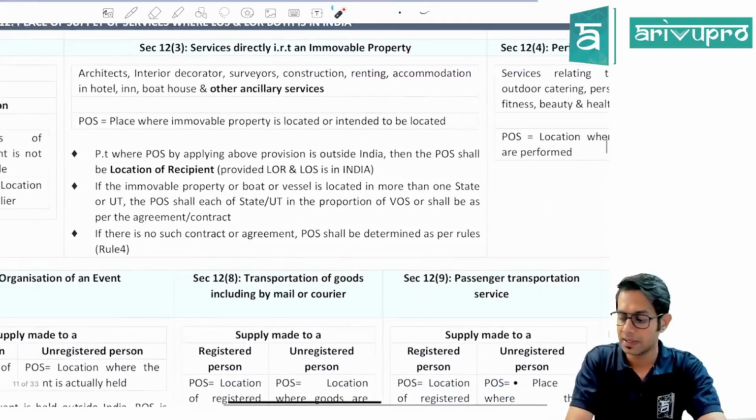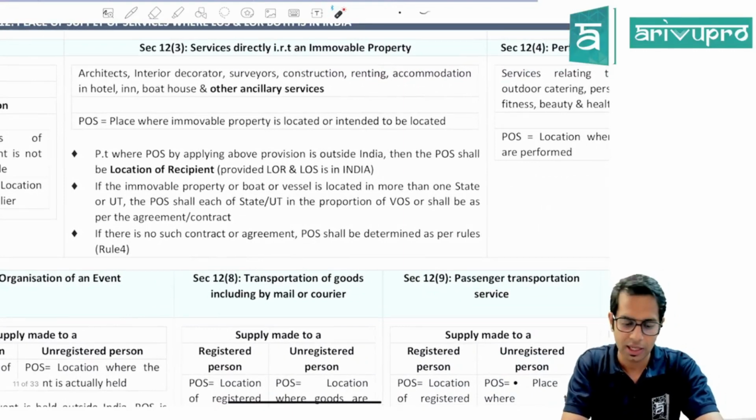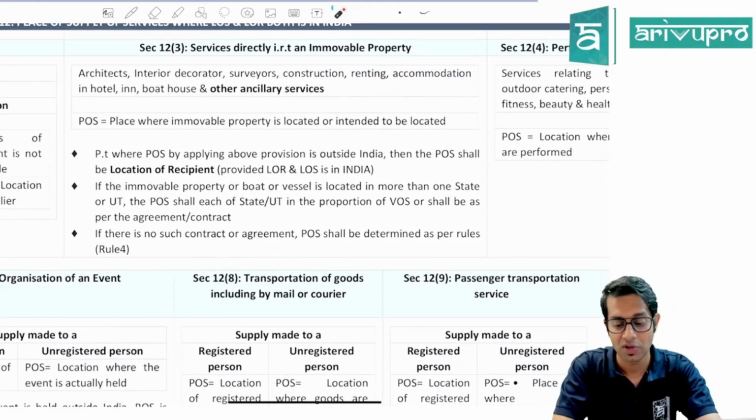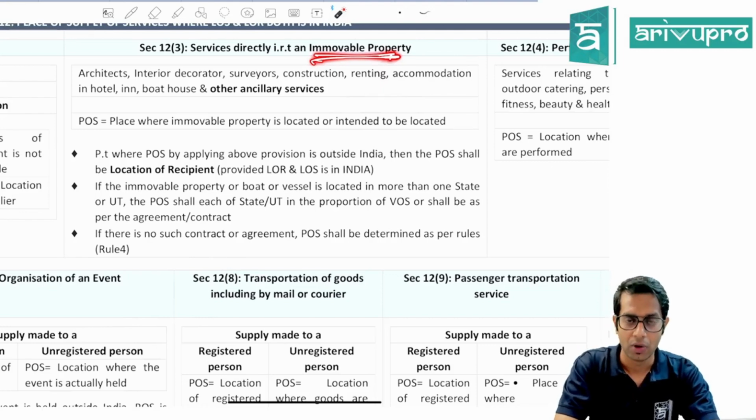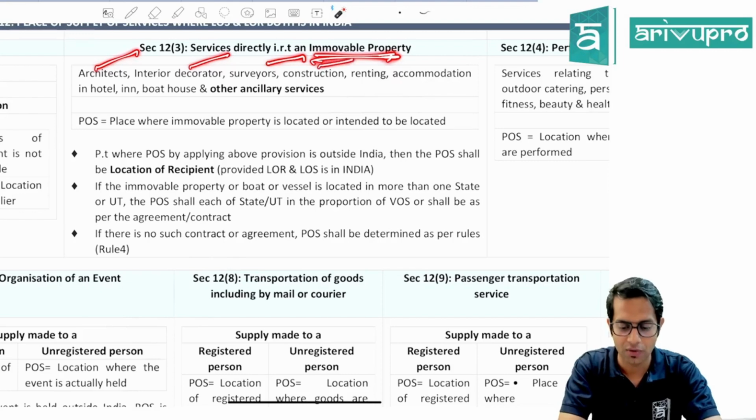Then section 12 subsection 3. Section 12 subsection 3 talks about what, sir? It talks about place of supply of services directly related to immobile property. So if there are any services directly in relation to immobile property, what will be the place of supply? For example, architect services, interior decorator services, surveyor, constructor services, renting services, accommodation, etc.